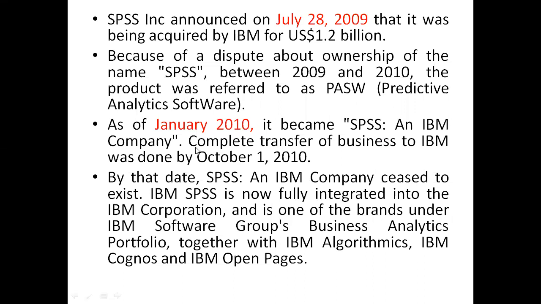An IBM company. The complete transfer of the business to IBM was done by October 1st, 2010. In the same year, in January, when the name changed, this particular company, IBM, is now in a very good position, right? So the complete ownership of the business went to IBM on October 1st, 2010.